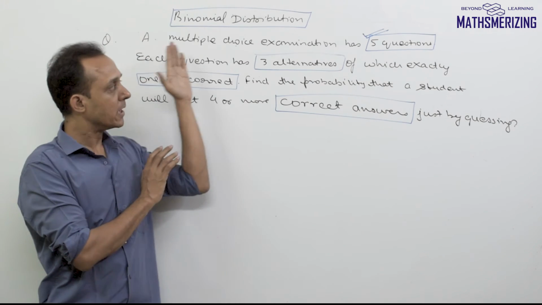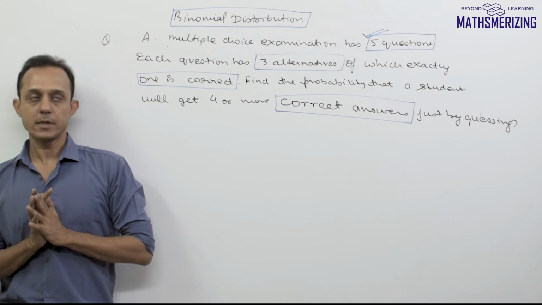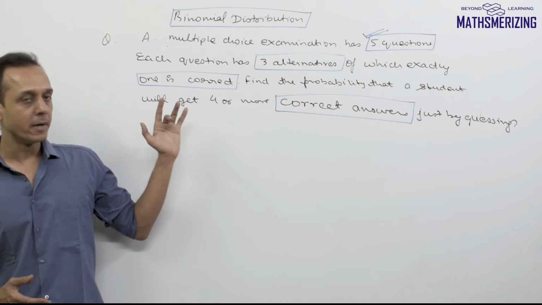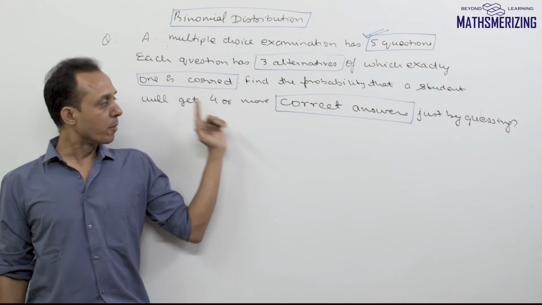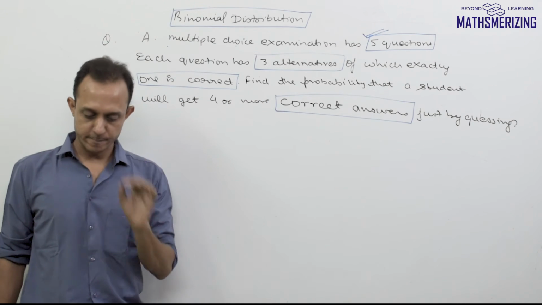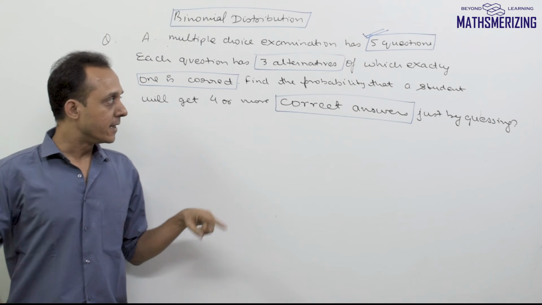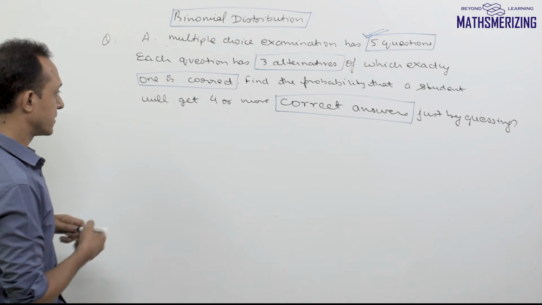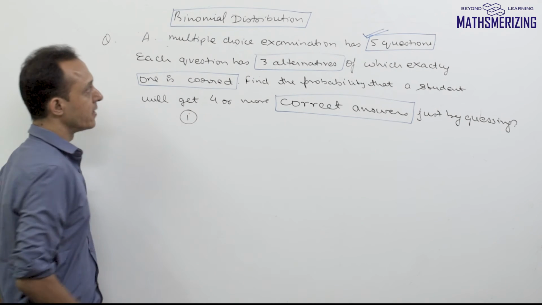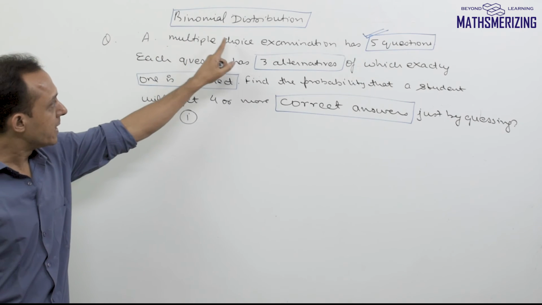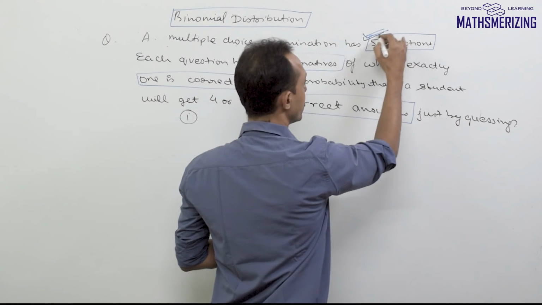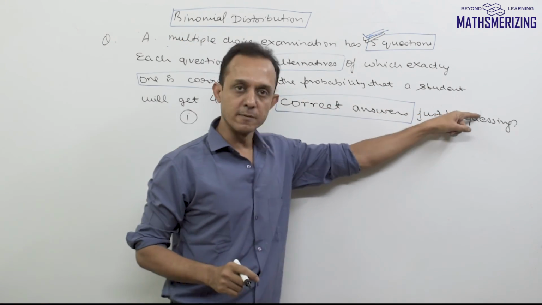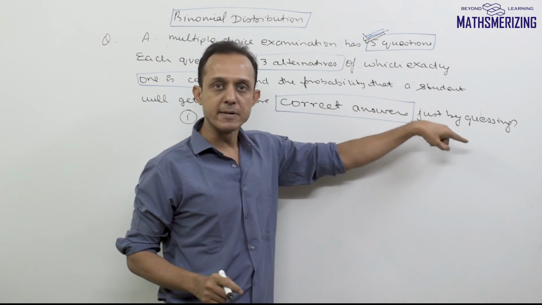So let us consider a case in binomial probability. The question is, a multiple choice examination has 5 questions. Each question has 3 alternatives, of which exactly one is correct. We need to find the probability that a student will get 4 or more correct answers just by guessing. Now we need to figure out whether we can apply binomial distribution in this given question. The first condition is there should be n trials. If I look at this question, this multiple choice examination has 5 questions, and for each question the student has to guess an answer, which makes it 5 independent trials, right?